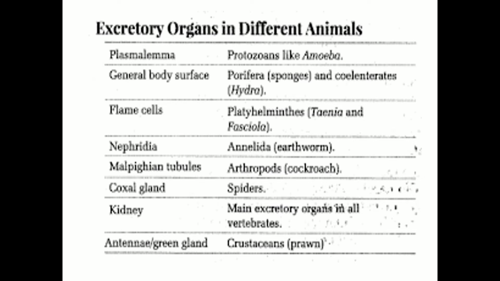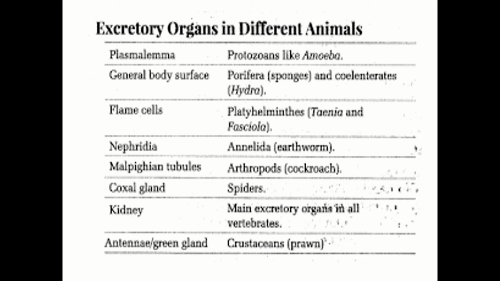Now, next is excretory organs. Excretory organs are simple tubular structures in invertebrates and complex tubular structures called kidneys in vertebrates. So, different organisms have different excretory organs. Now, we have the examples like plasma membrane in protozoans like amoeba.